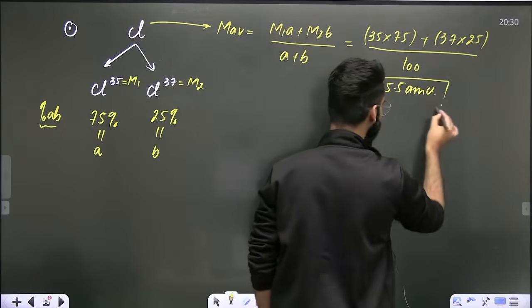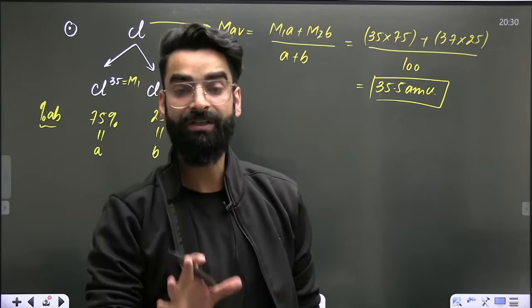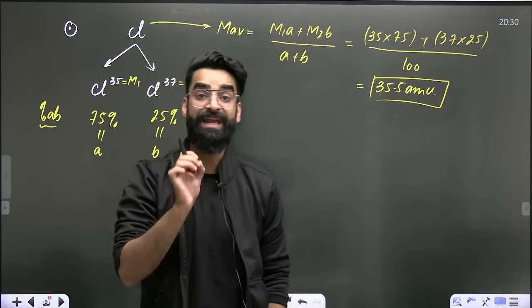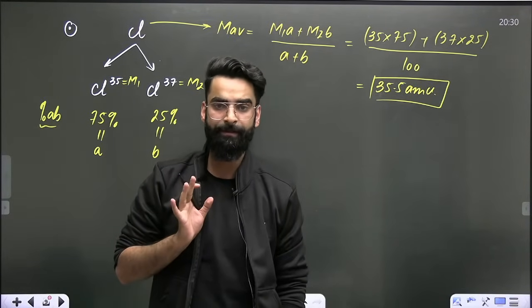So this 35.5 AMU, what is it? It is not the normal atomic mass of chlorine. It is the average atomic mass of chlorine.